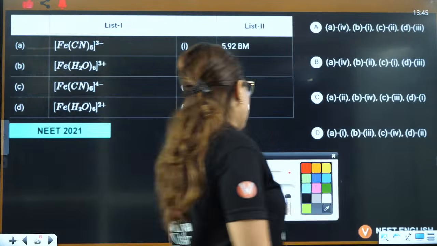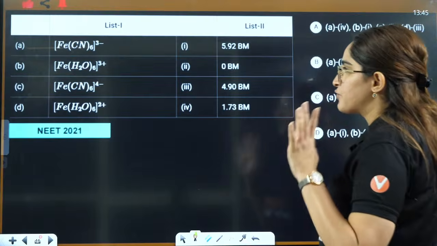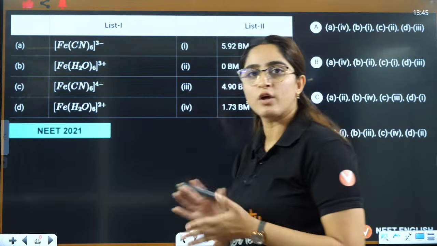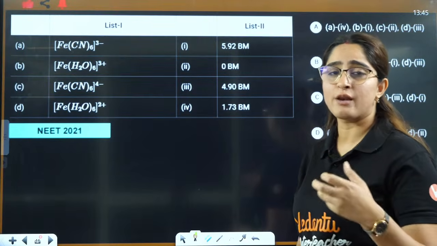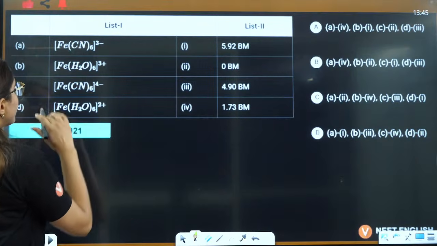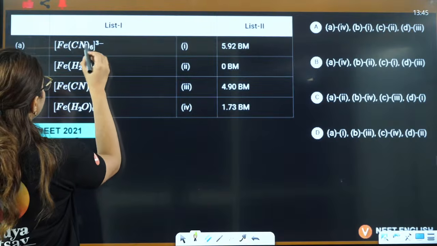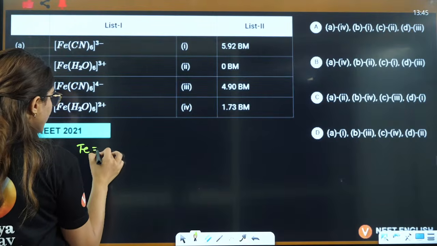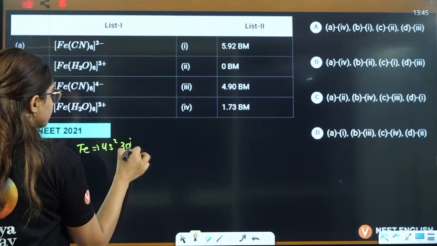Next question is NEET 2021. That is again based on paramagnetism, where we need to calculate the magnetic moment. Iron is 4s2 3d6.